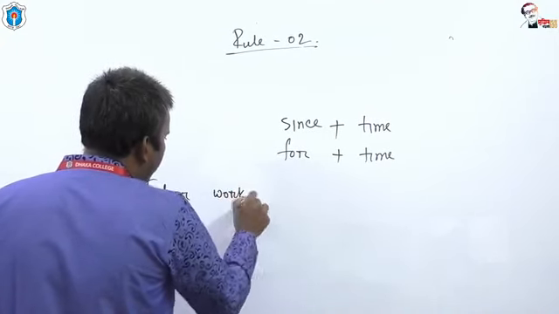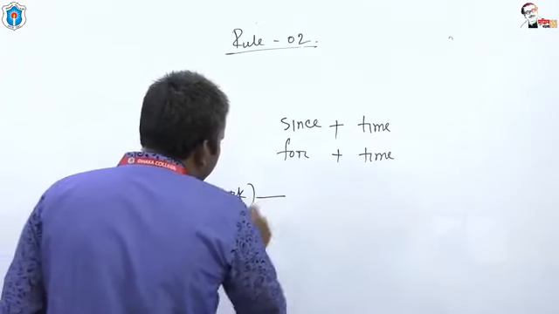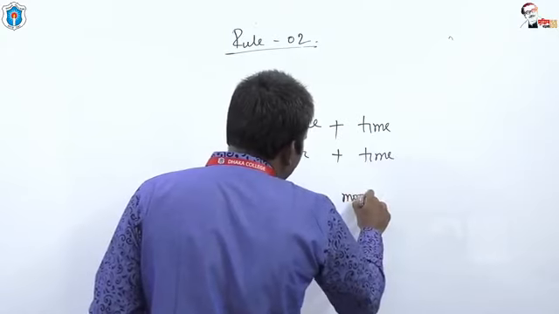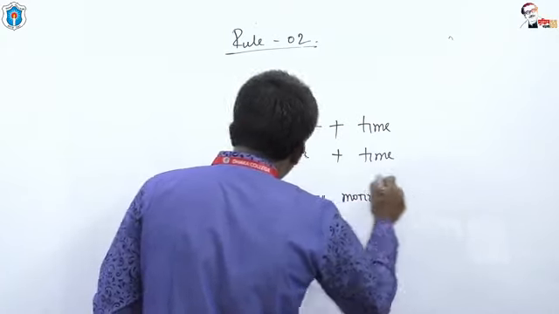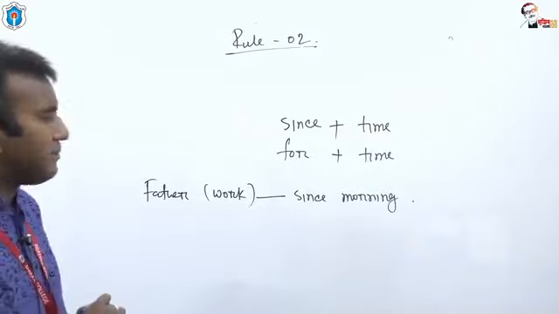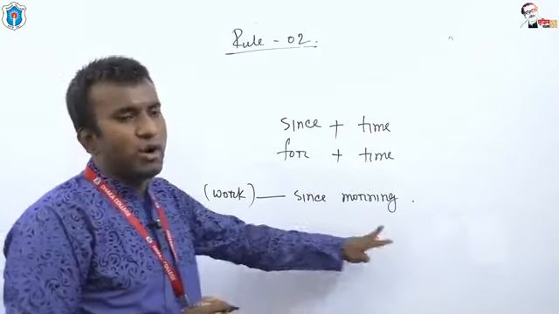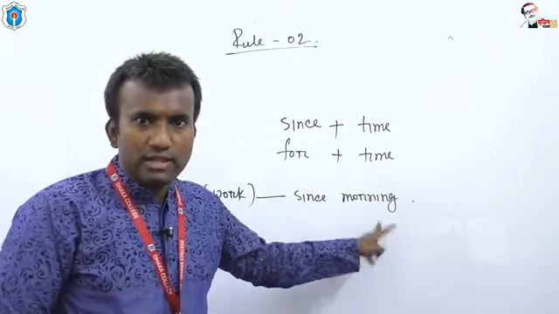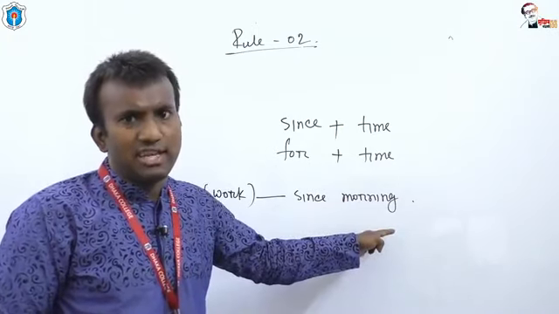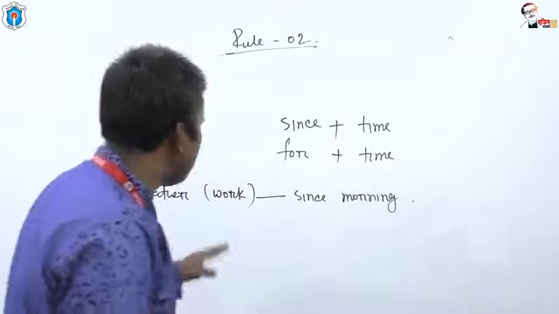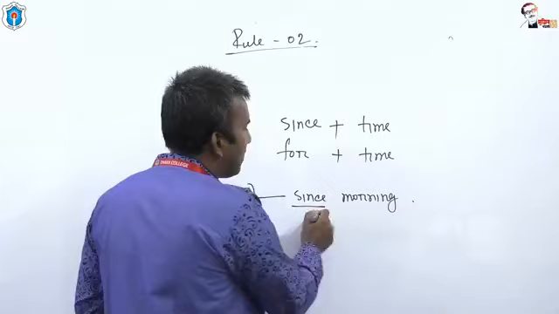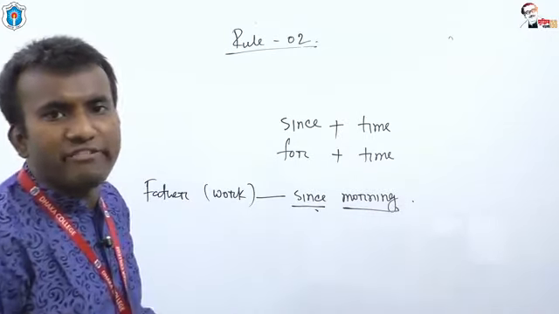Father works since morning. Look at the example, dear students. The activity of father, that means the working of father, started in the morning and it's still going on. That's why we have to use present perfect continuous tense. And we have used since, then time.